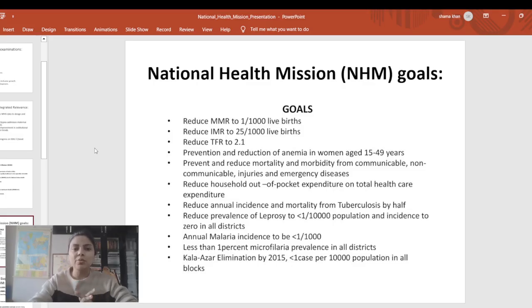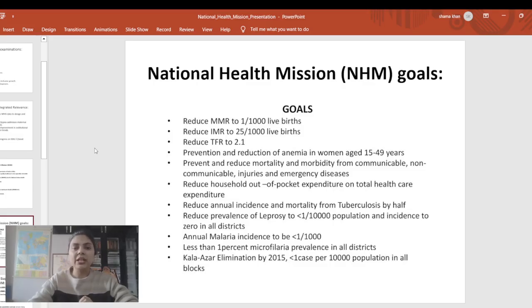The important points: the aim of National Health Mission with respect to maternal mortality rate is 1 per 1000 live births. The infant mortality rate target is 25 per 1000 live births, and total fertility rate they want to reduce to 2.1.